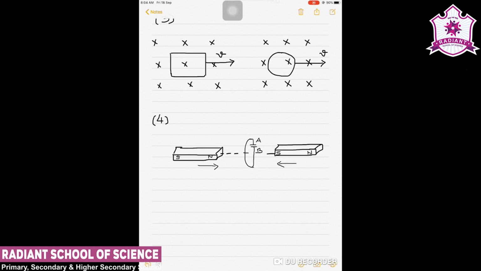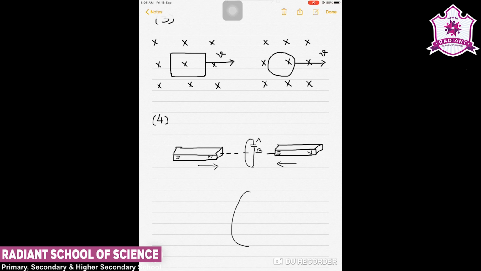Obviously we can say that a positive plate means there should be anti-clockwise direction current, and a negative plate means there should be a south pole like approach. We can see that when the left hand side north pole is approaching the loop, it will induce a current in the anti-clockwise direction.